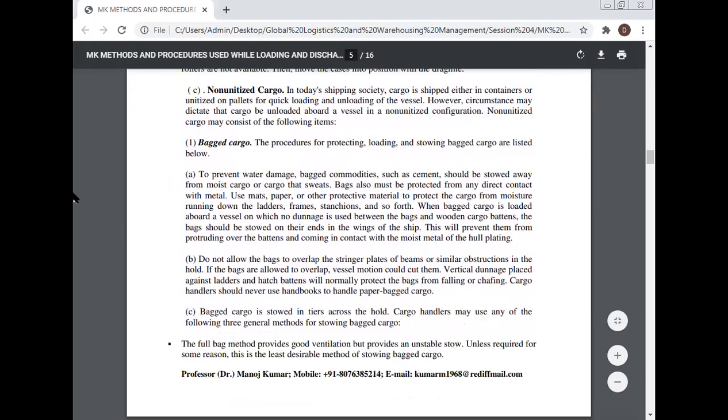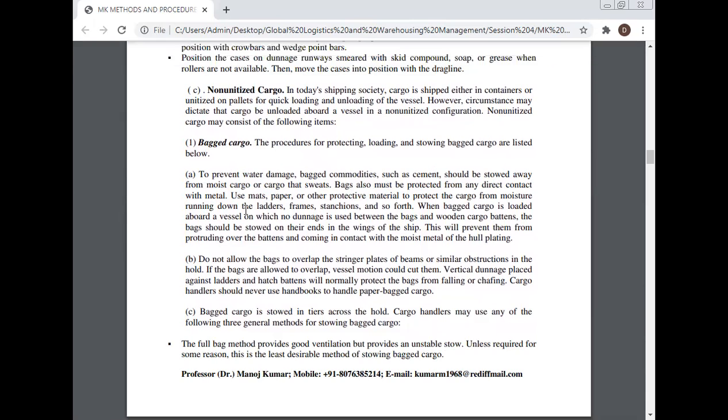Number one, bagged cargo. The procedures for protecting, loading and stowing bagged cargo are listed below. To prevent water damage, bagged commodities such as cement should be stored away from moist cargo or cargo that sweats. Bags also must be protected from any direct contact with the metal. Use mats, paper or other protective material to protect the cargo from moisture running down the ladders, frames, stanchions and so forth.